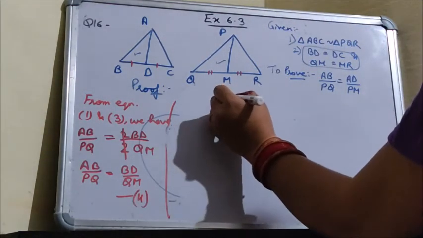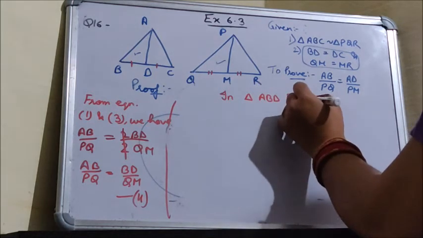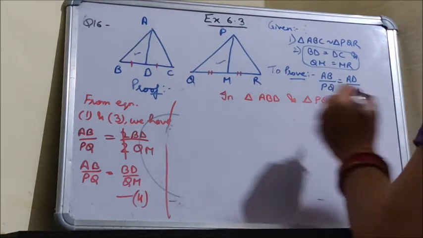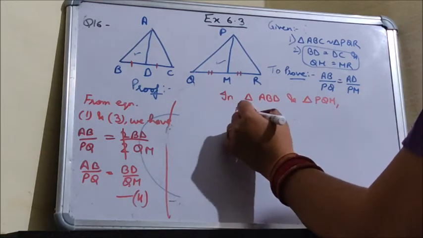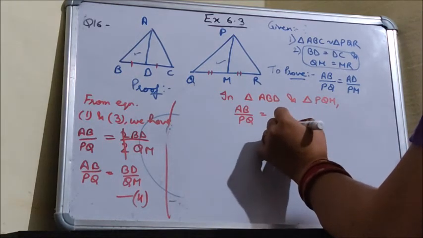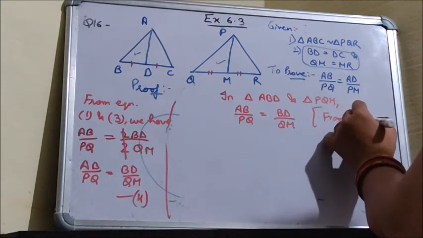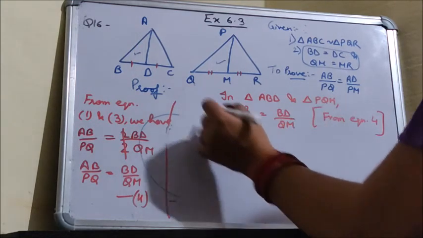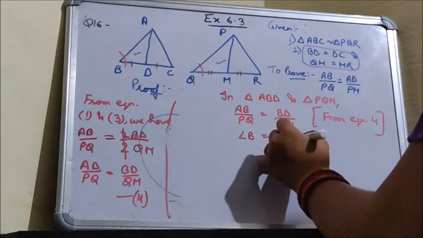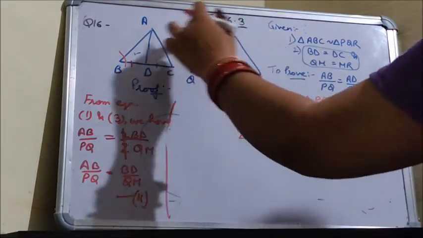So simply you will write: now in triangle ABD and triangle PQM, AB upon PQ is equal to BD upon QM from equation 4, and angle B is equal to angle Q from equation 2, because these triangles were similar.